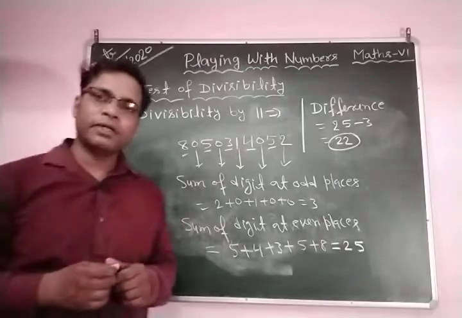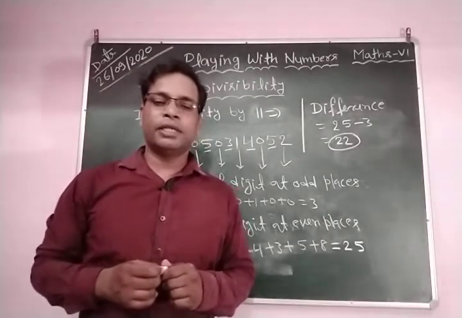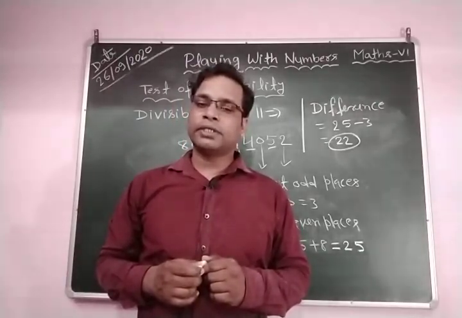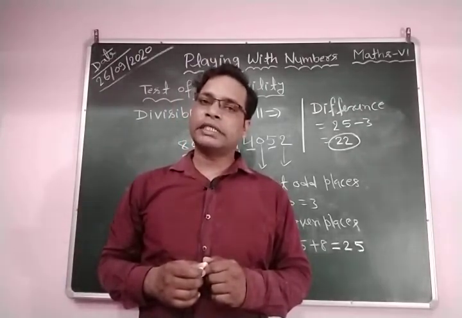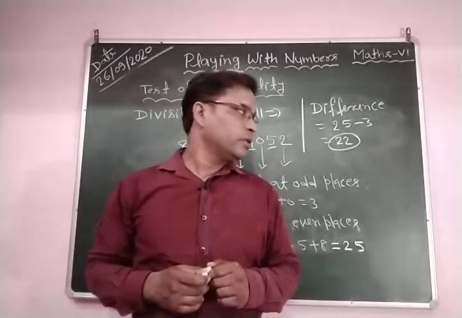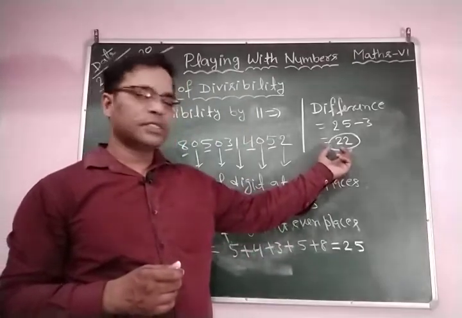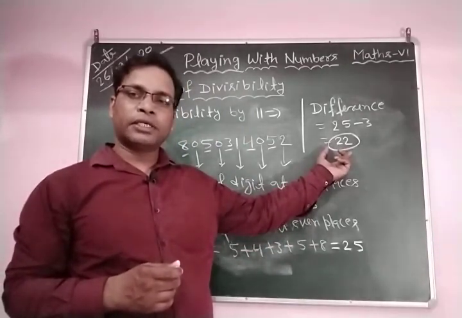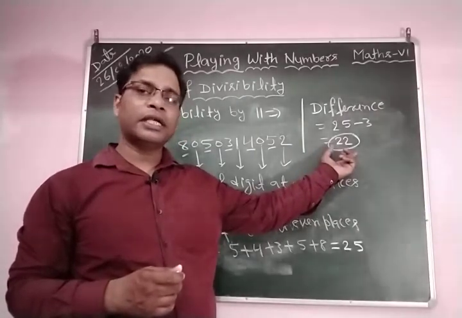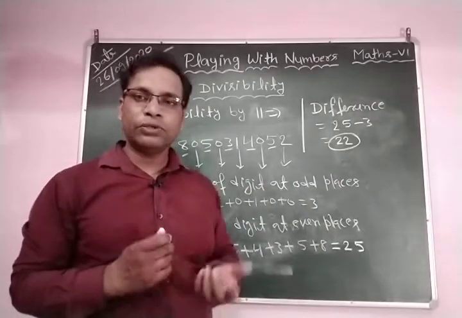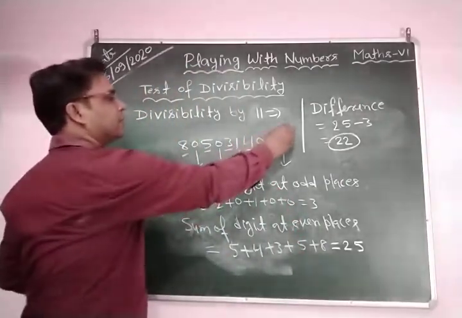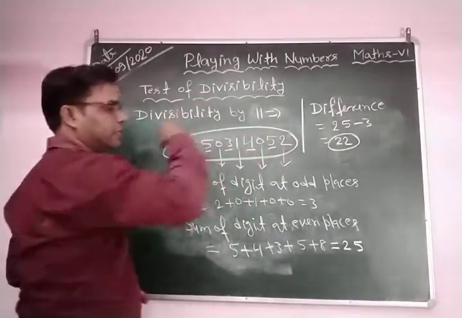A number is divisible by 11 if the difference of the sum of digits at odd places and the sum of digits at even places is either 0 or divisible by 11. So here you can see the difference of the sum of digits at odd places and the sum of digits at even places is 22. 22 is divisible by 11. So you can say this number is divisible by 11.